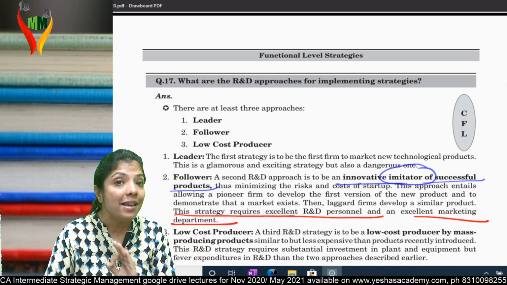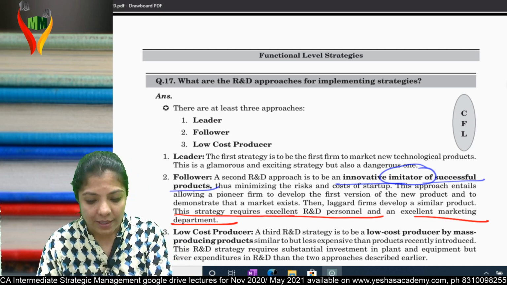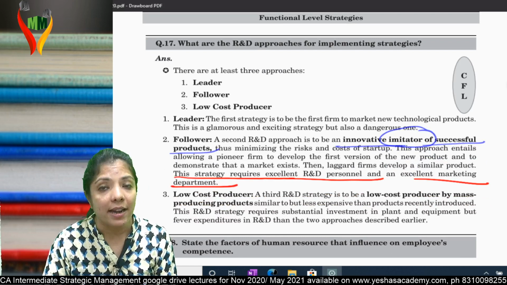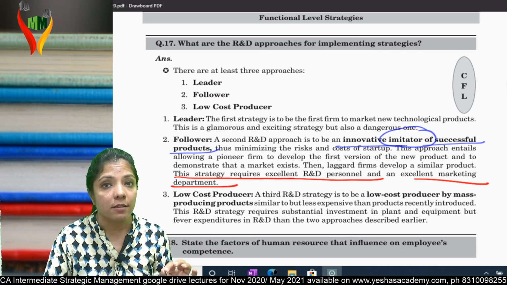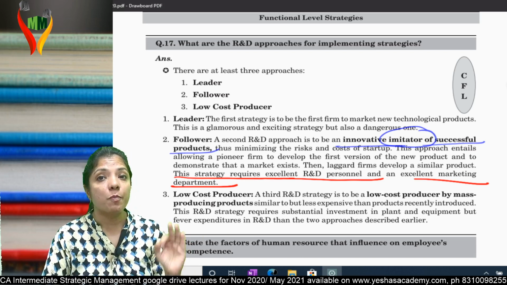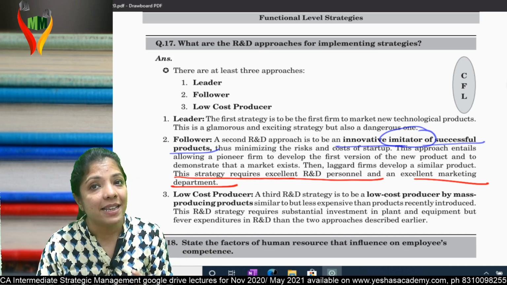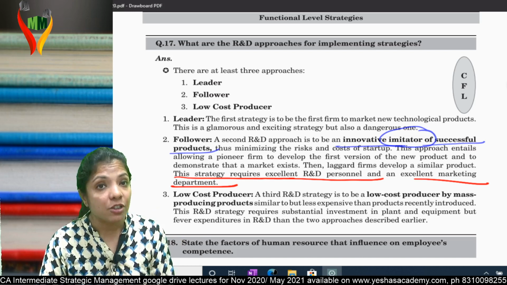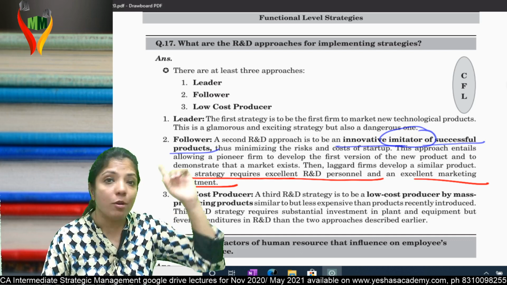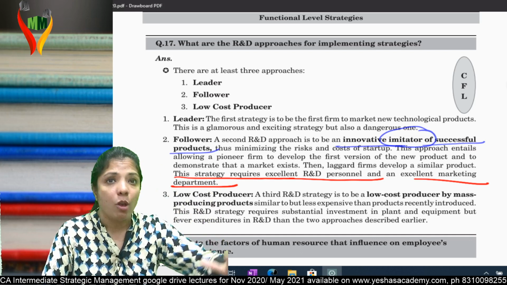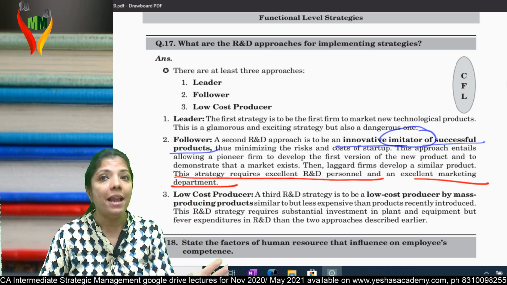When you produce in bulk quantity, then only your cost per unit will come down. Am I clear? The third R&D strategy is to be a low cost producer by mass producing products similar to, but less expensive than, those recently introduced. This requires substantial investment in plant and machinery, but less expenditure in R&D, because they are going to bring exactly the same product you have launched, but at a very low cost per unit by producing in bulk quantity.